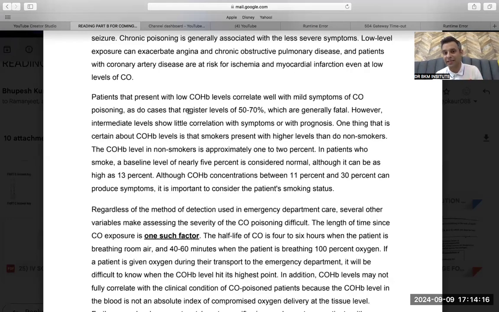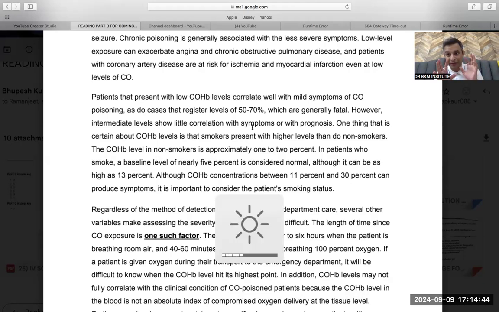As do cases that registered levels of 50 to 70%. As do means the same happens in the cases of 50 to 70%, which are generally fatal. Fatal means lethal. Lethal means deadly. Fatal, lethal, deadly, mortality rate, death rate.